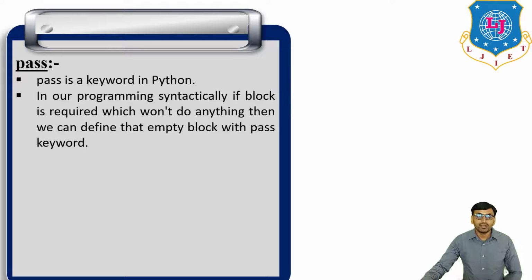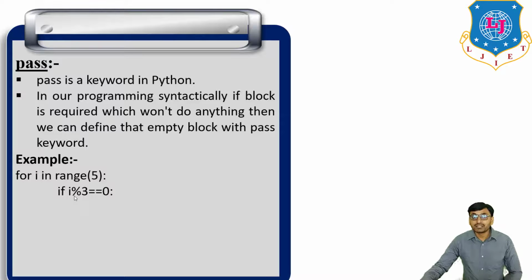Now, for example, for i in range 5, if i modulo 3 is equal to 0. This is the modulo operator. It means what is the remainder when I divide by 3?